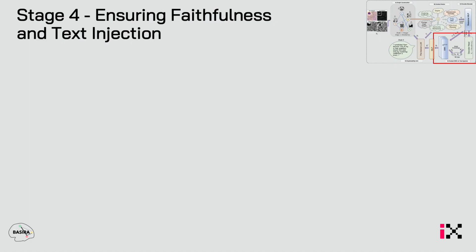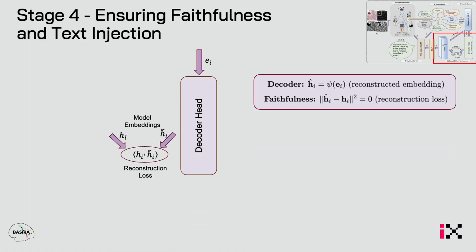Next, we have ensuring faithfulness and text injection. That explanation vector comes into the decoder head, and we reconstruct an embedding which is H_i. This H_i is compared with the original embeddings of the GNN. It can be any graph neural network, it can be a GCN, it can be a GAT, and that forms our reconstruction loss.